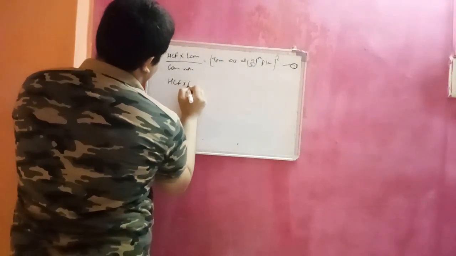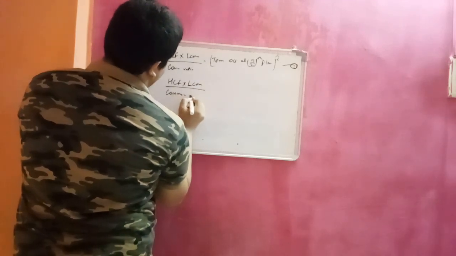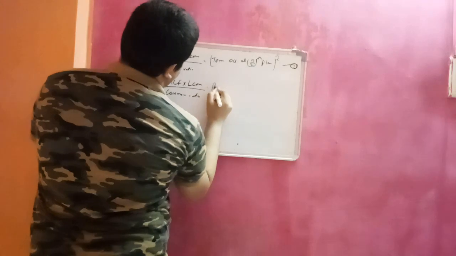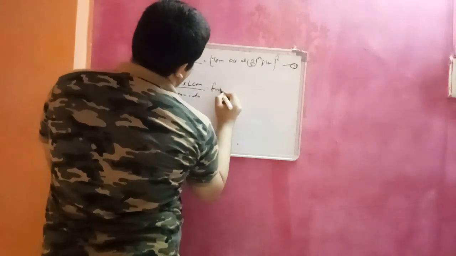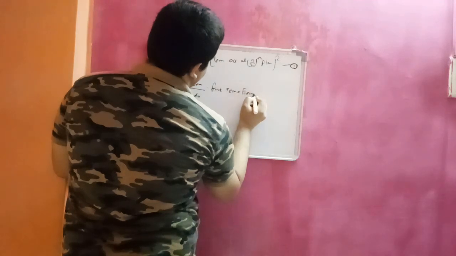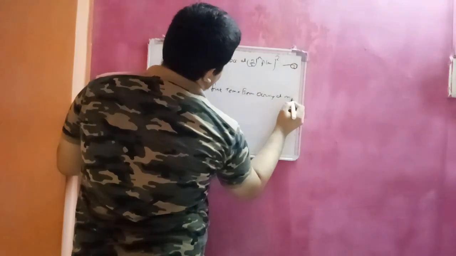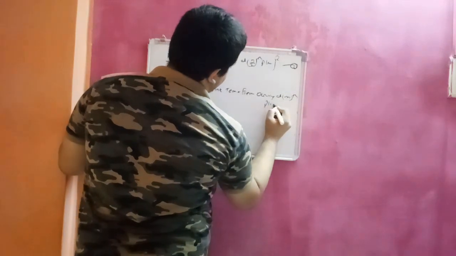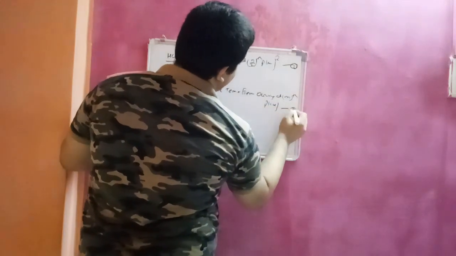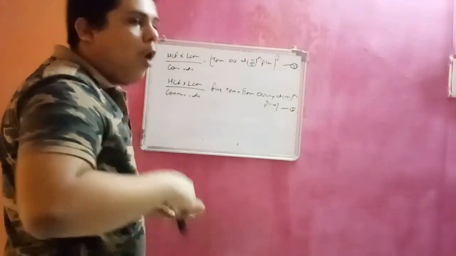And HCF into LCM by common ratio is equal to the first term into the term occurring at n-1 place. This second one is for an even number of terms only, not for an odd number of terms.